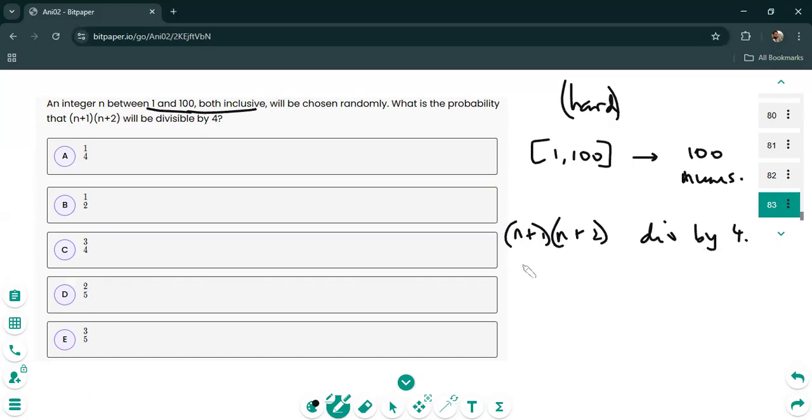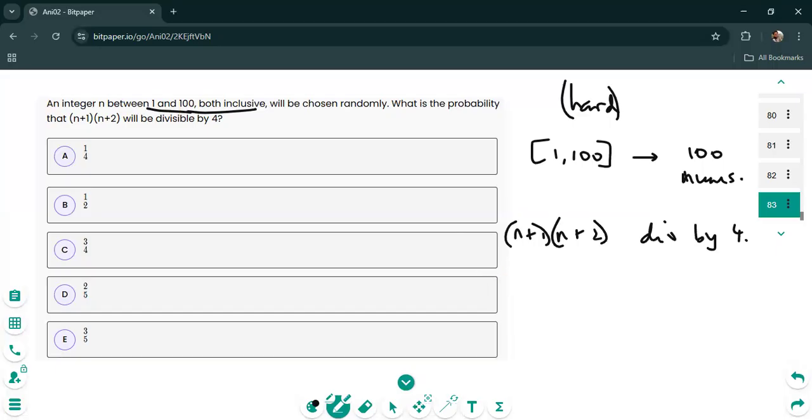Okay, let's see. First of all, let's start with the first number. Also, one more thing. It's important to notice that n plus 1 and n plus 2 are consecutive numbers. And if you look at consecutive numbers, then automatically one number has to be even and one number has to be odd. It's pretty clear that the odd number is not going to be divisible by 4. So it has to be the even number that has to be divisible by 4. That's how you work this out.